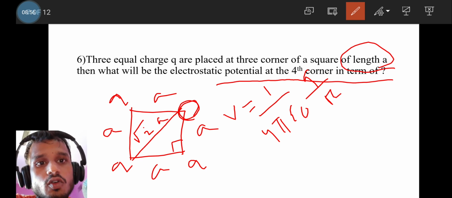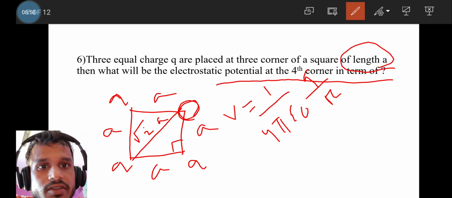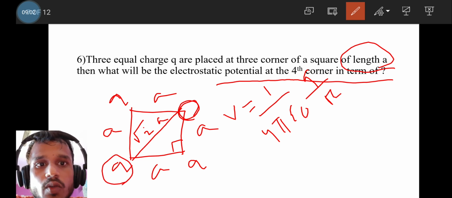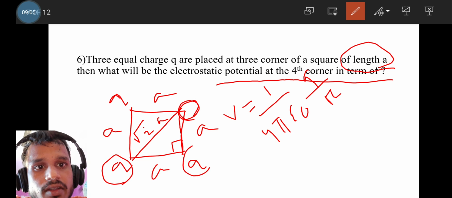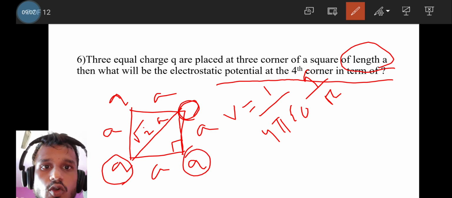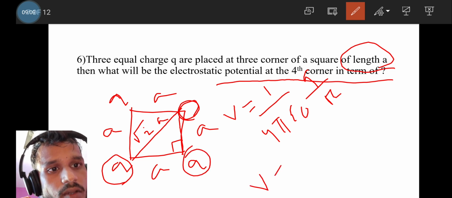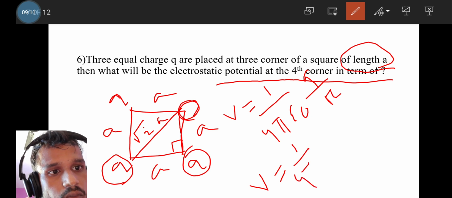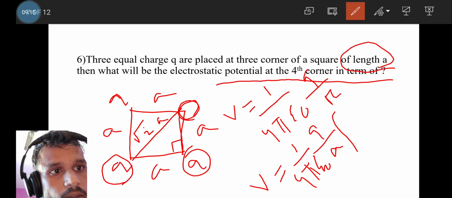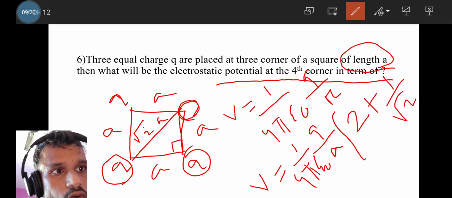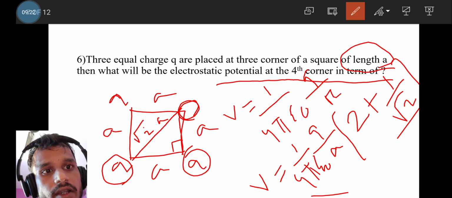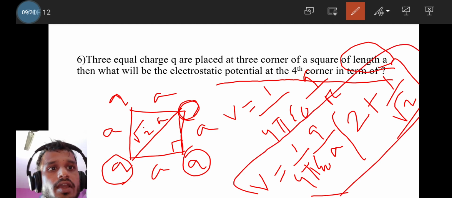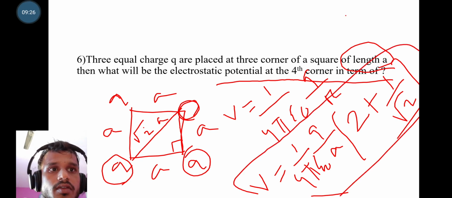So its potential will be 1 by 4 pi epsilon naught q by root 2 a. For the last charge, it will be 1 by 4 pi epsilon naught q by a. So the total potential of the system, taking q by a common, will be 1 by 4 pi epsilon naught q by a times 2 plus 1 by root 2. So this will be the correct answer. Move to the next question.